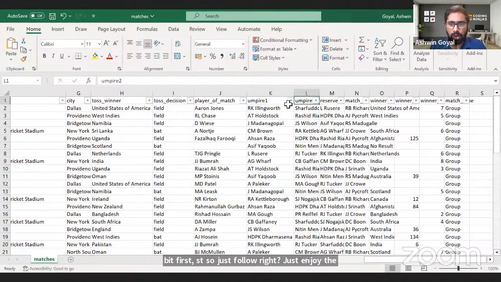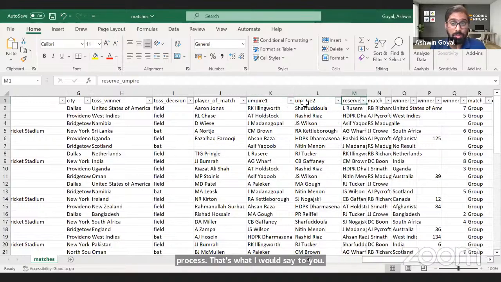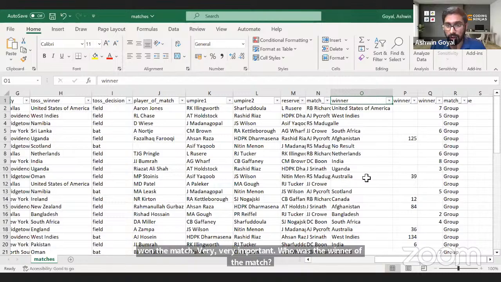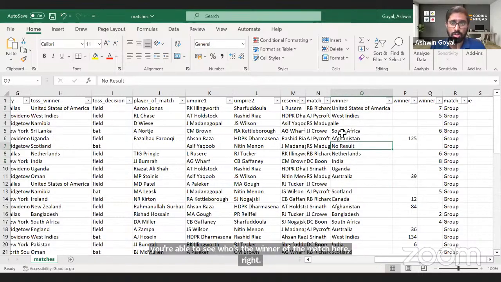Umpire one and two, right? Then we have reserve umpire, match referee, who was the referee of the match, who won the match. Very, very important. Who was the winner of the match? Hope you're able to see who was the winner of the match here, right? Some of them have no result also.